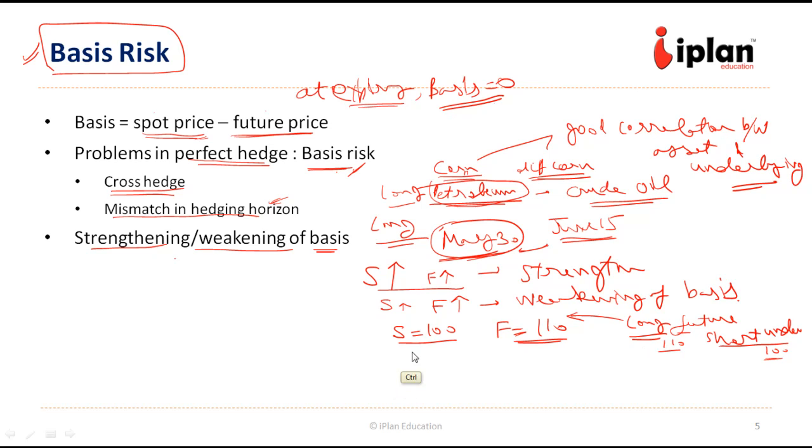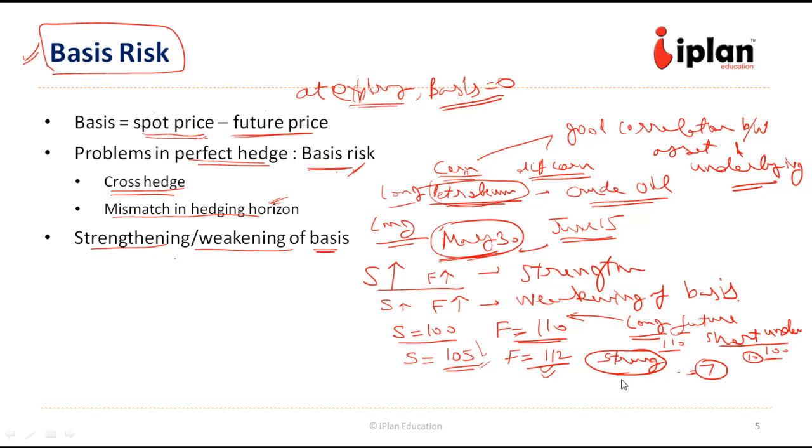Suppose the spot price moves up by 5 to 105, but the future price moves only by, say, 2. It becomes 112. So this is known as strengthening of basis, because of which there will be a loss. Difference is just 7. Earlier it was 10. So the company has not gained much in the long position but has lost more in the short position. So this is the loss due to strengthening of basis.